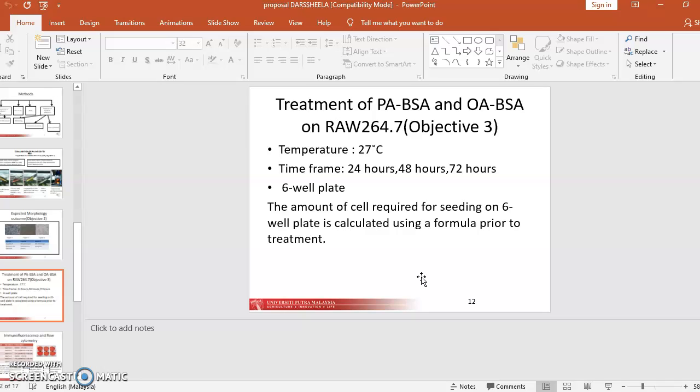This slide is about the optimization measures for the treatment on macrophages. The temperature shall be maintained at 27 degrees Celsius. There will be 6 replicates of treatment to observe, each at 24 hours, 48 hours and 72 hours. Before plating the cells, there should be a small calculation done to make sure the right amount of cells are plated into the well plate according to the formula.